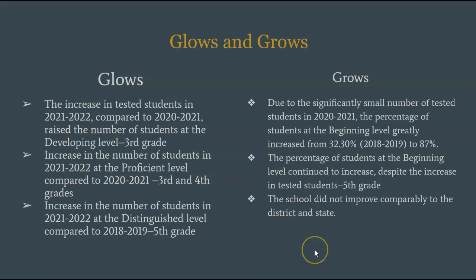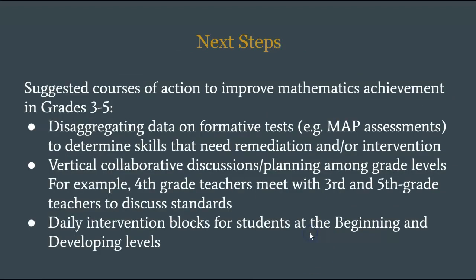Some weaknesses are: due to the significantly small number of tested students in 2020-2021, the percentage of students at the beginning level greatly increased from 32.30% in the 2019 administration to 87%. The percentage of students at the beginning level continued to increase despite the increase in tested students for fifth grade. The school did not improve comparably to the district and state.